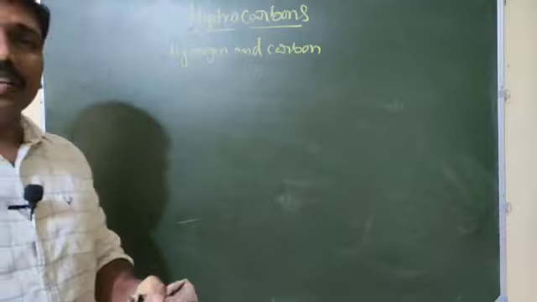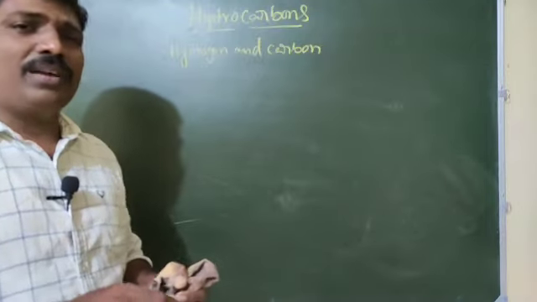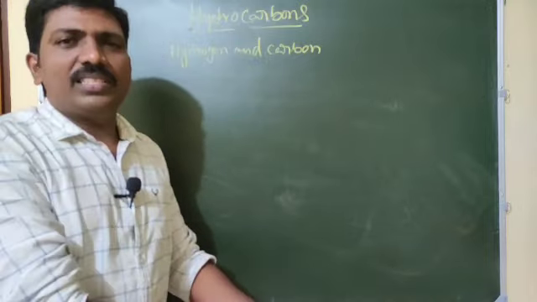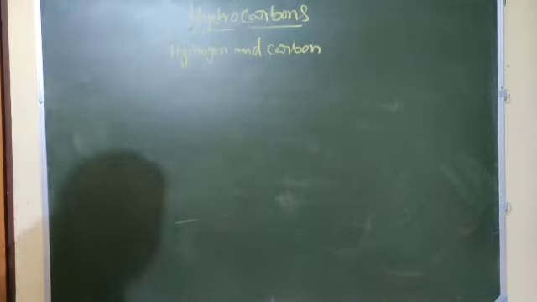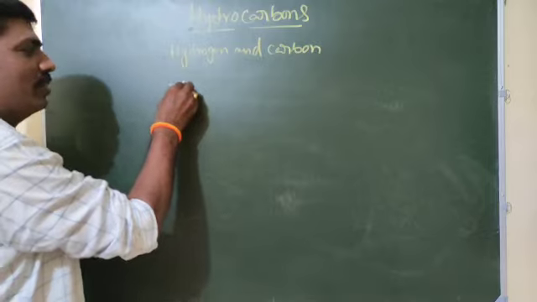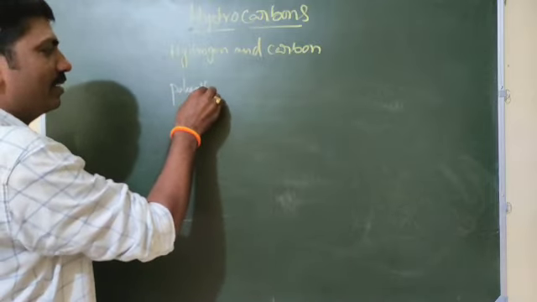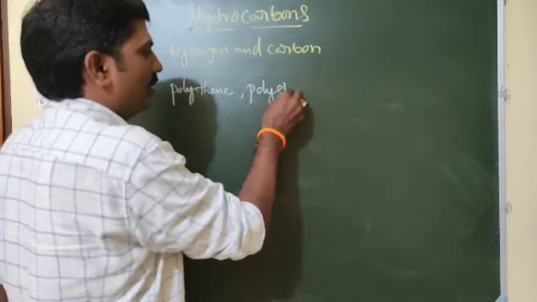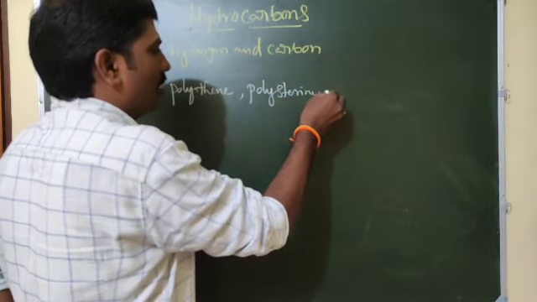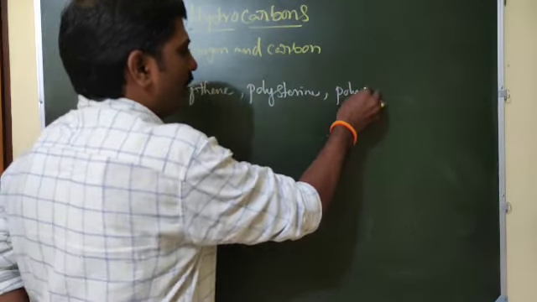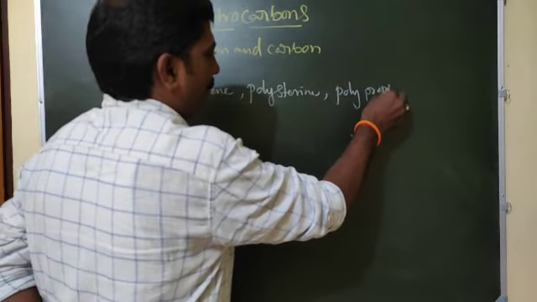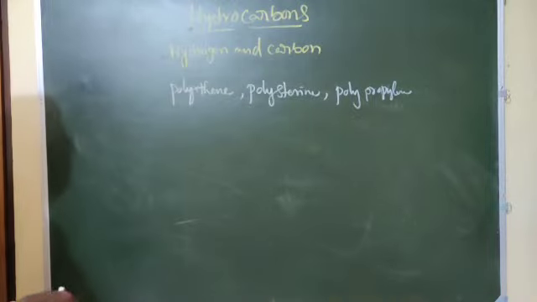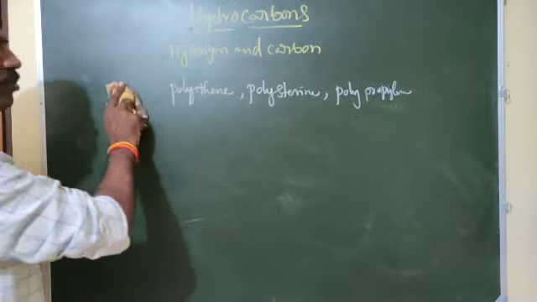Hydrocarbons we use in everyday daily life. In industries preparing dyes and colors, and polymers like polythene, polystyrene and polypropylene, we are using hydrocarbons only.